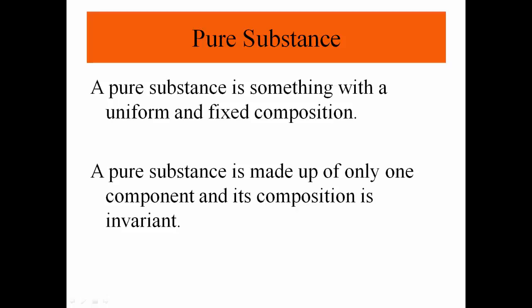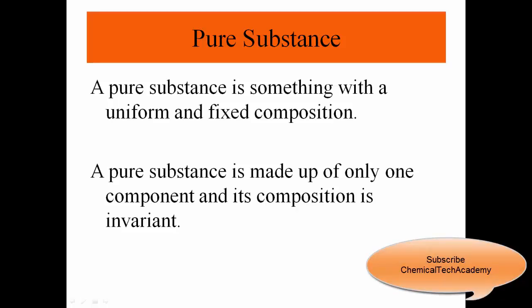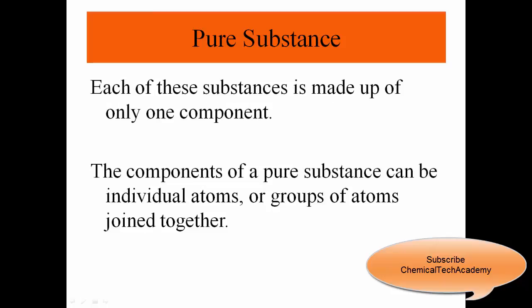A pure substance is something with a uniform and fixed composition at a microscopic level. Pure substances can be recognized by the unchanging nature of their properties. So it means that they are made up of only one component and its composition is invariant. It means that it doesn't change from one sample to another sample. Each of these substances is made up of only one component.